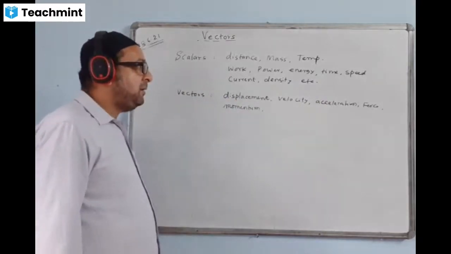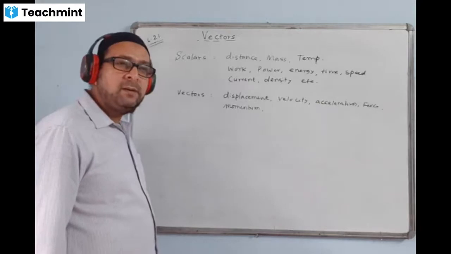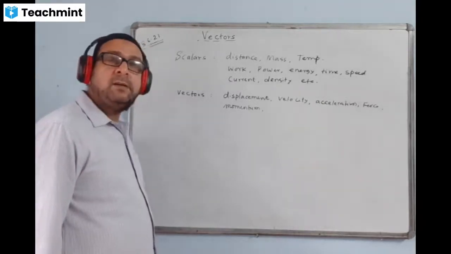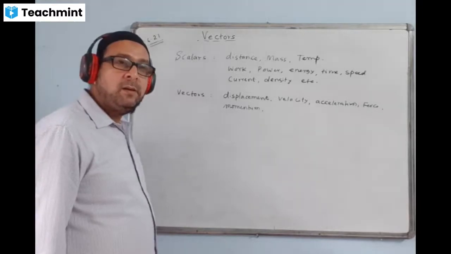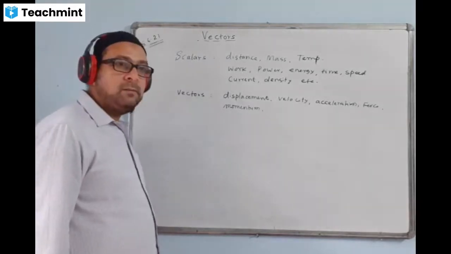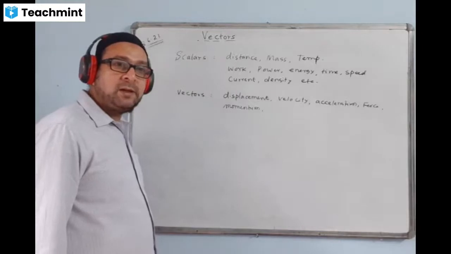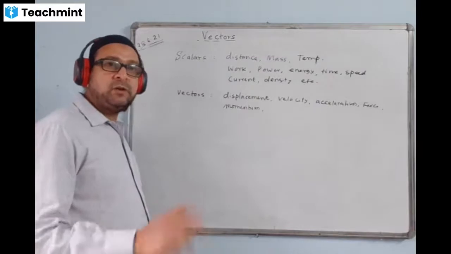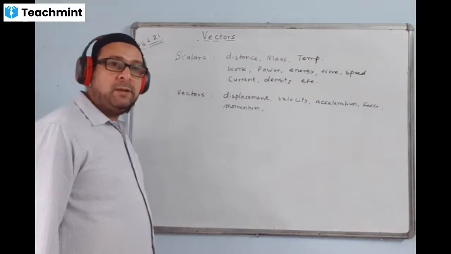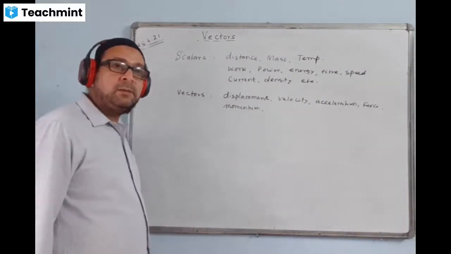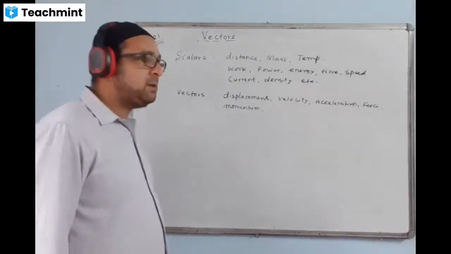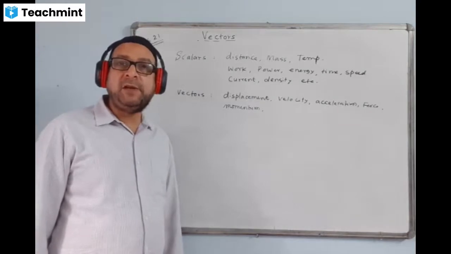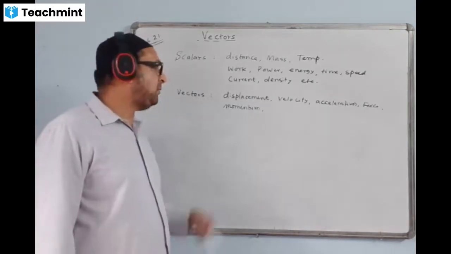So what is momentum? You have done it in class 9, no? Rate of change of momentum is directly proportional to the force. Momentum is mass into velocity. Change of momentum gives force. Momentum is denoted by the symbol P, and the momentum formula is P equal to mv, mass into velocity. Okay, mass into velocity is called momentum.